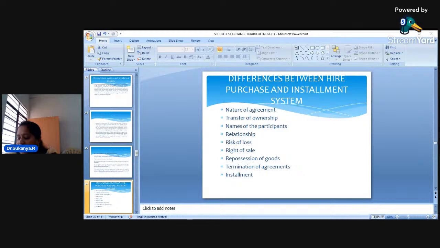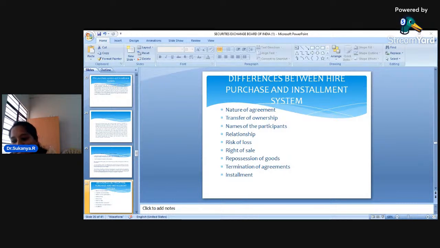Now, dear students, in hire purchase system, please keep in mind, it is an agreement of hiring. It is called an agreement of hiring. But in installment system, it is an agreement of sale. Coming to the next very important point, in hire purchase system, the ownership will be transferred to the buyer only on the payment of the last and final installment.